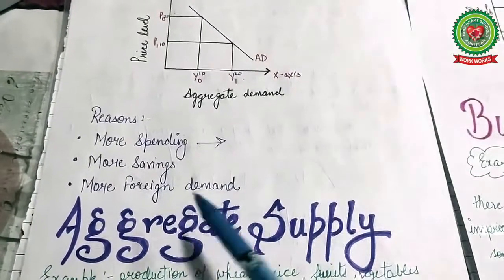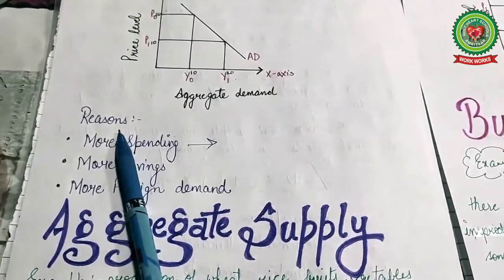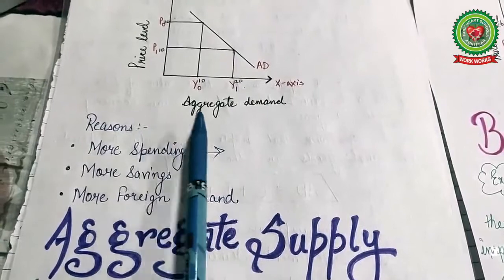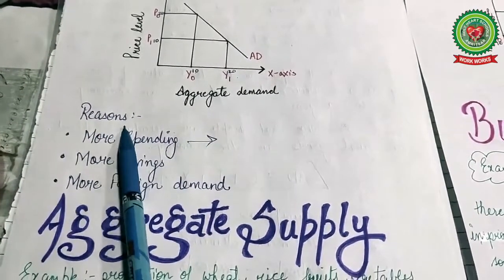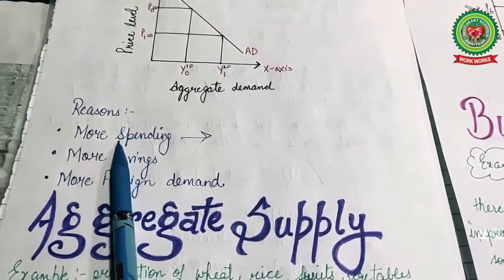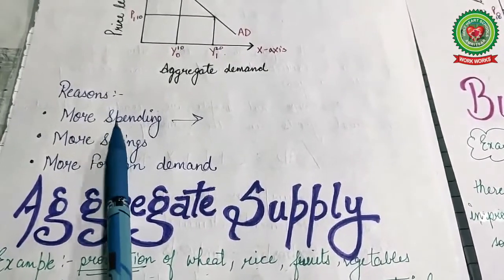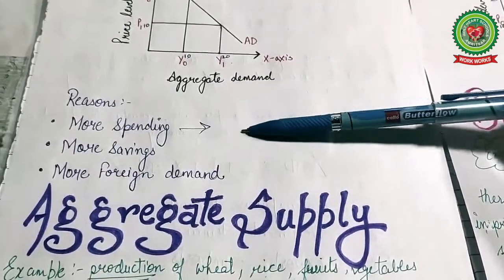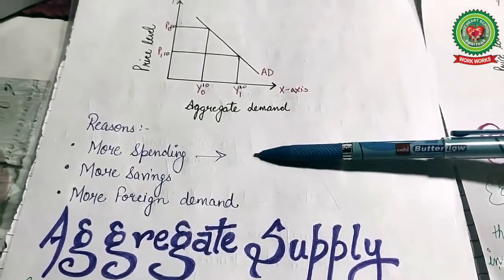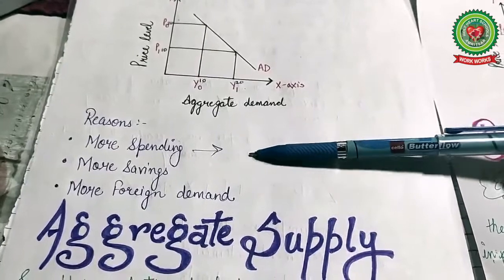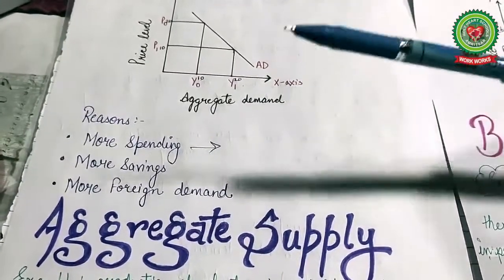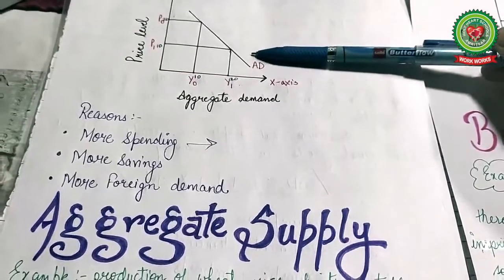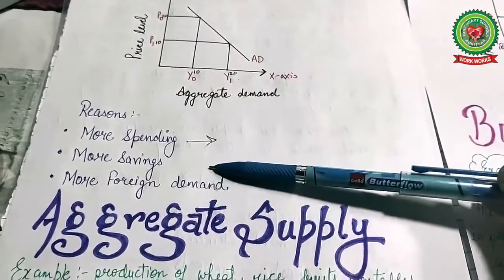There are various reasons for this inverse relationship between aggregate demand and price level. First one is more spendings. More spendings means people spend more on purchasing goods and services. When there is more consumption but the supply of goods and services is not adequate, then prices rise.